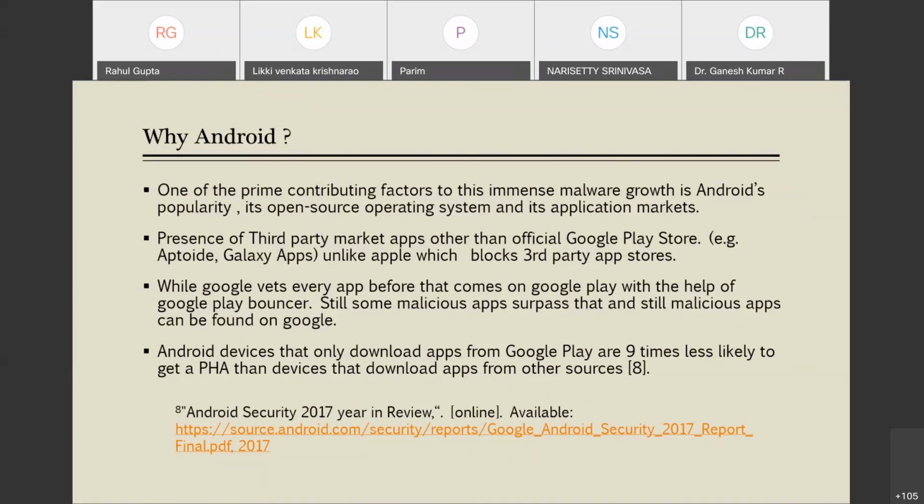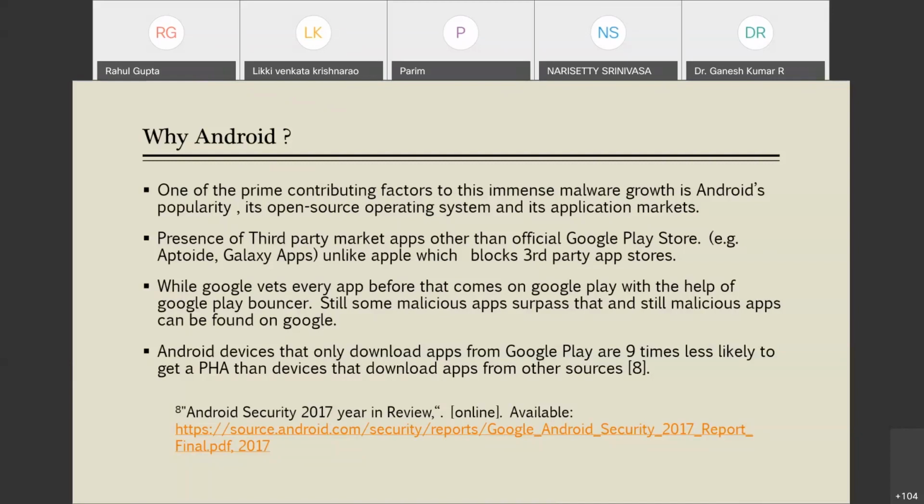Now, Google vets every app before it comes on Google Play with the help of Google Play Bouncer. It is a software utility used by the Google Play Store to vet every app. Still, some malicious apps get past it, and malicious apps could still be found on Google Play. So even if you are downloading an application from Google Play Store, it is not 100% guaranteed that it is non-malicious, or you can say benign.